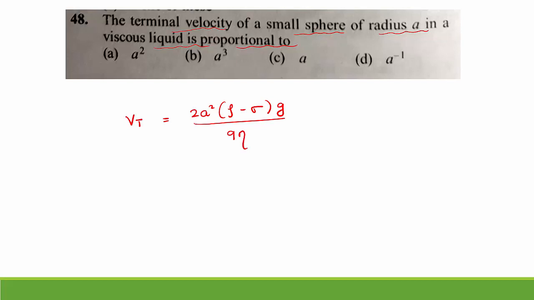This is the equation for terminal velocity. What is the relation between radius and terminal velocity? Directly proportional. Terminal velocity is directly proportional to a square. Which is the right option? Option A, proportional to a square.